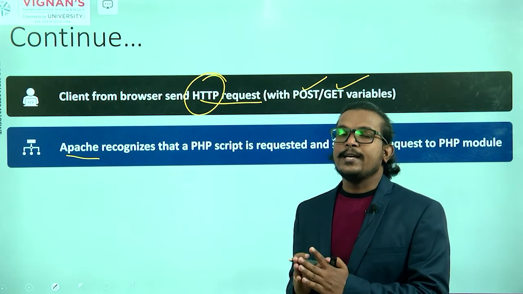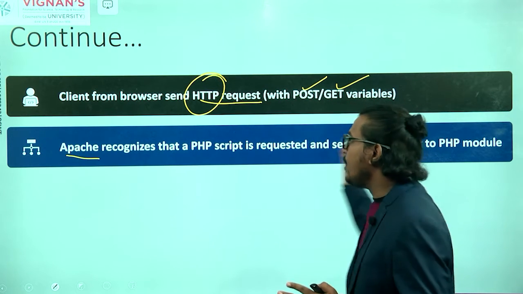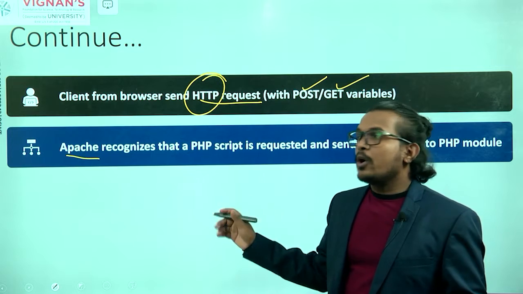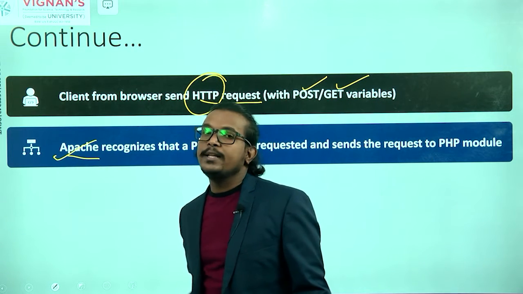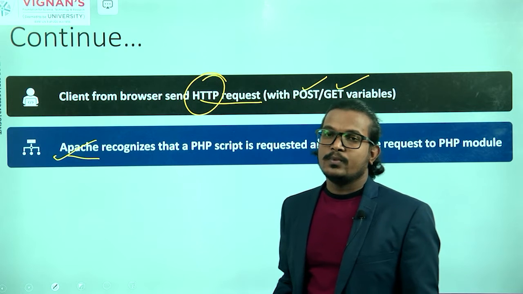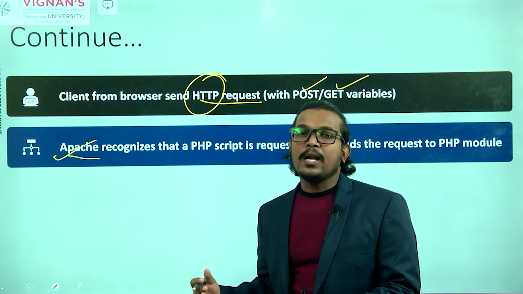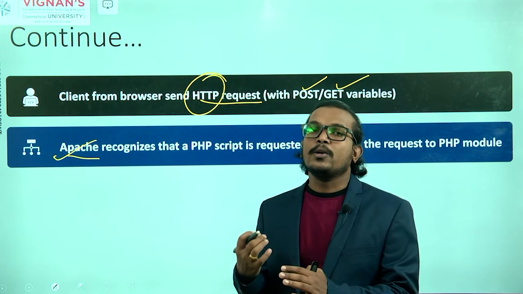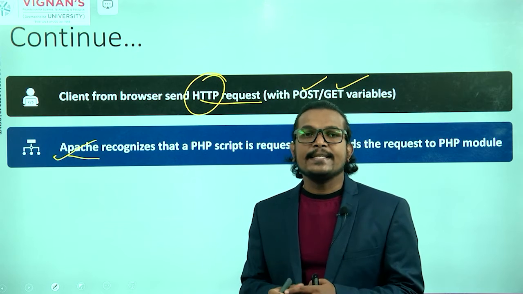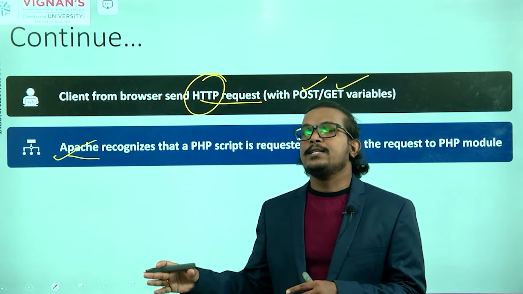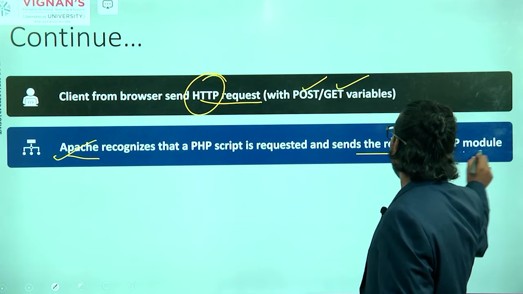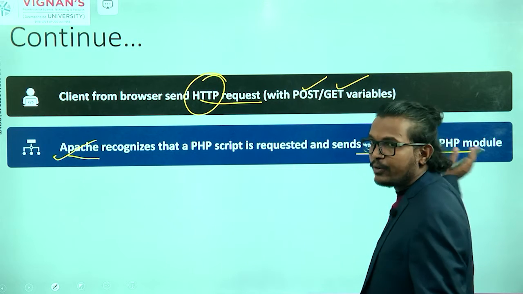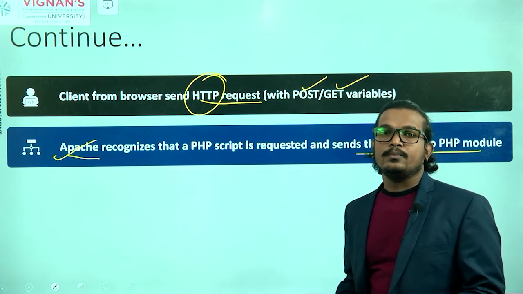If a request contains PHP code, it will map to the PHP module. That processing is done in the Apache server. Apache takes the request and verifies whether it is a PHP script or not. If it is a PHP script, it will send that request to the PHP module.